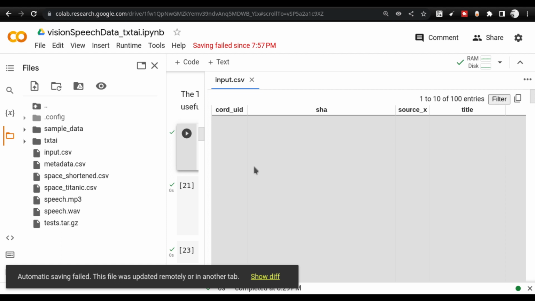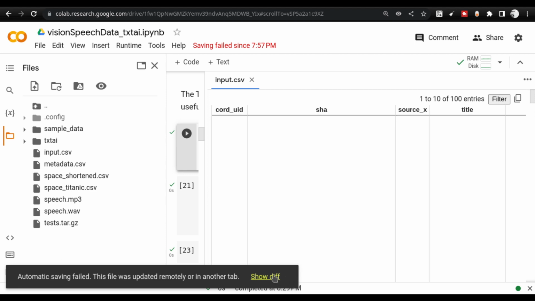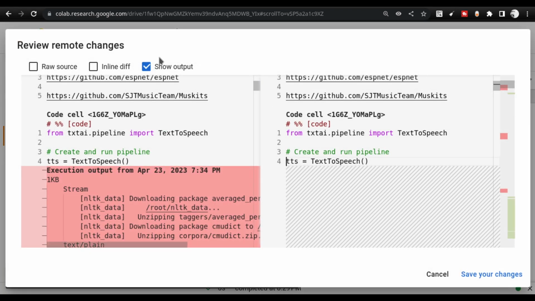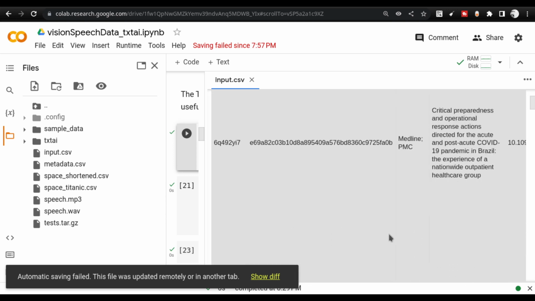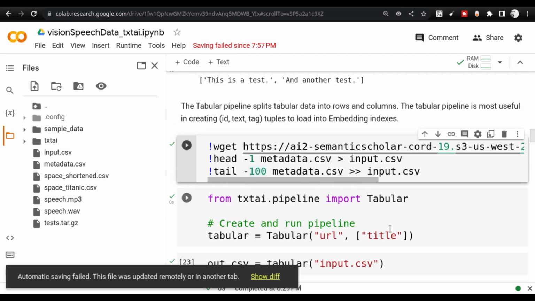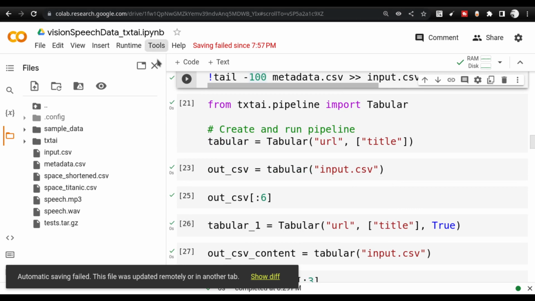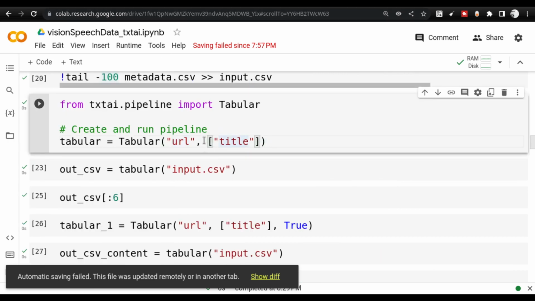So you see the card UID, the source, the title. This is the title, this is the UID. There are lots of other columns here also, so you can take a look at that. What we are going to do is take the URL and the title from this series of columns inside the file.